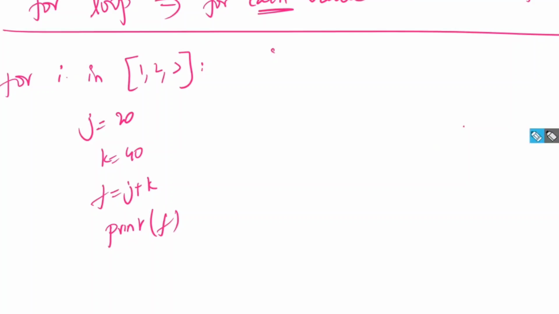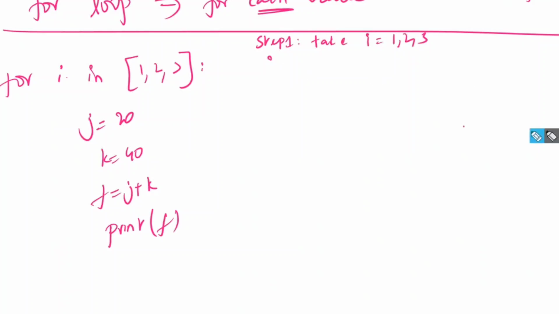For example, if I'm the student and I'm a Python learner, learning Python or coding for the first time, or I want to be an expert in coding, then in my notes, how am I going to write? First I will write step number 1. Step 1 is: take I values is equal to 1, 2, 3. These are the different I values.